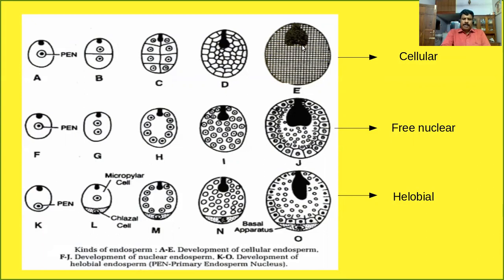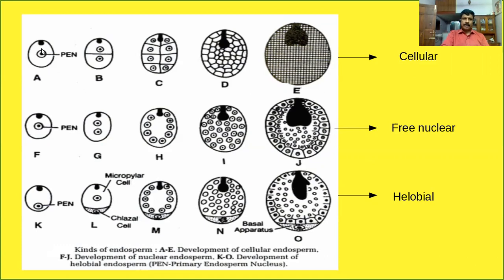On the basis of the development of endosperm, there are three different types. The first one is called the cellular type of endosperm. The second one is called the free nuclear type of endosperm, and the third one is called the helobial type of endosperm. So first of all, I'm talking about the cellular type of endosperm development.